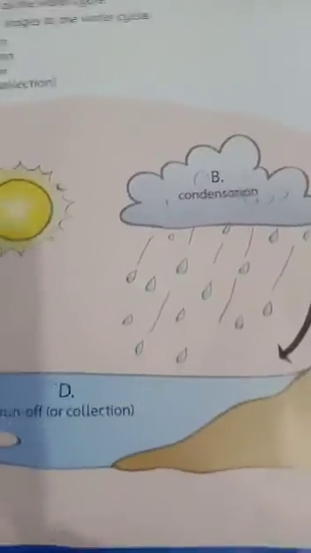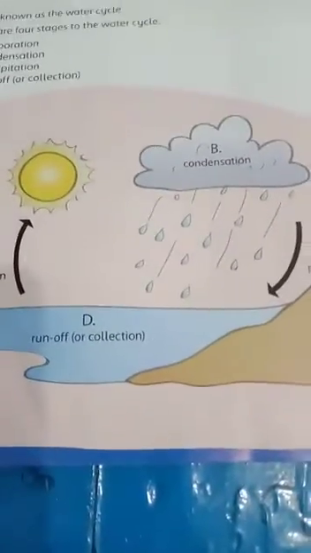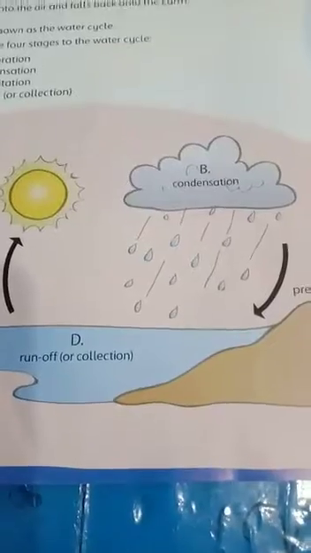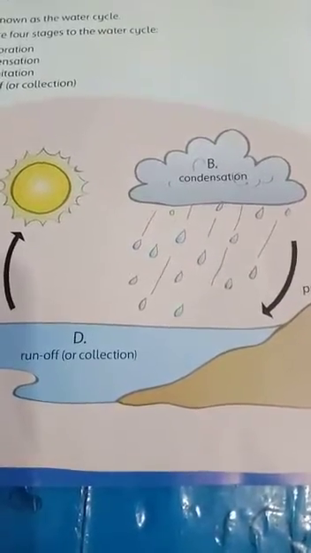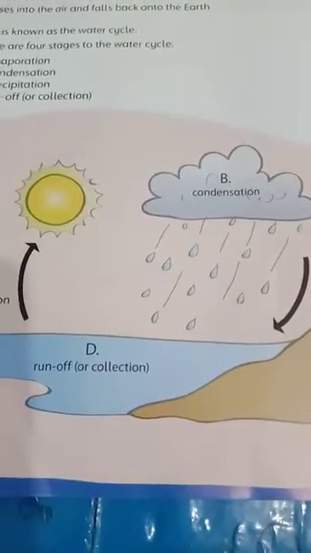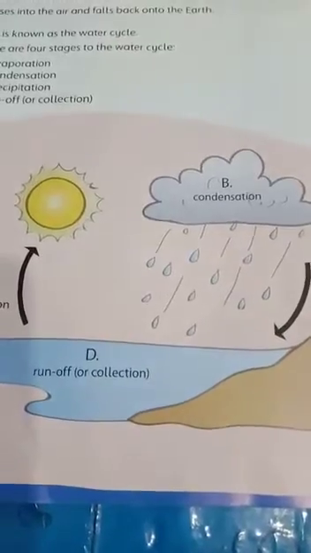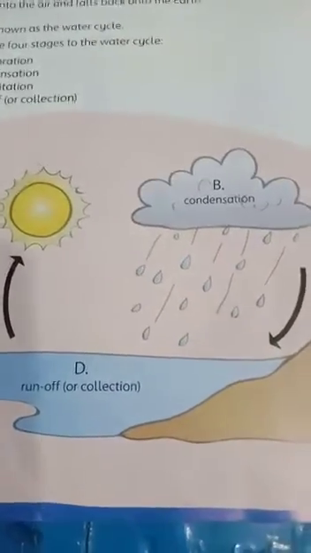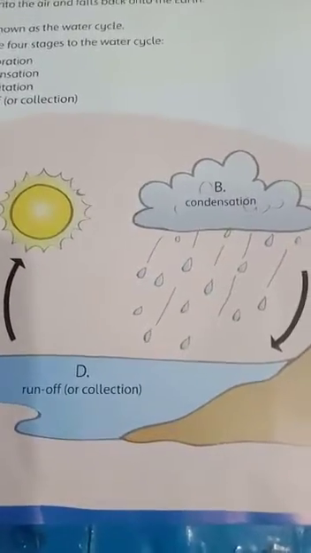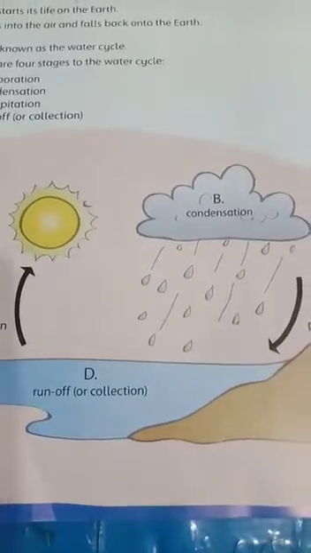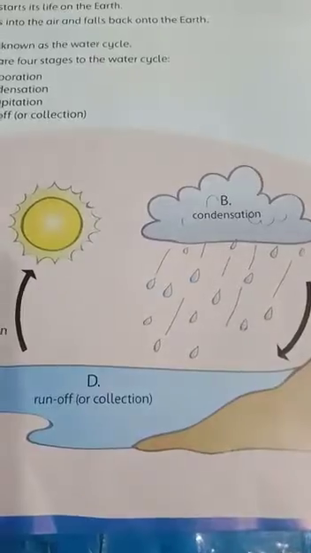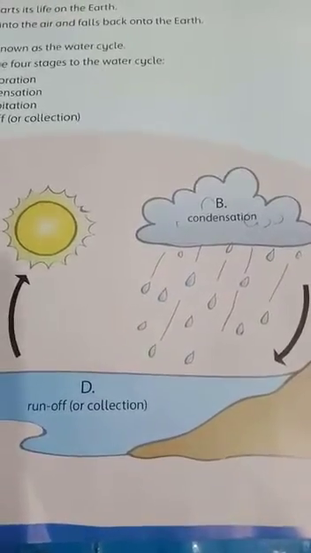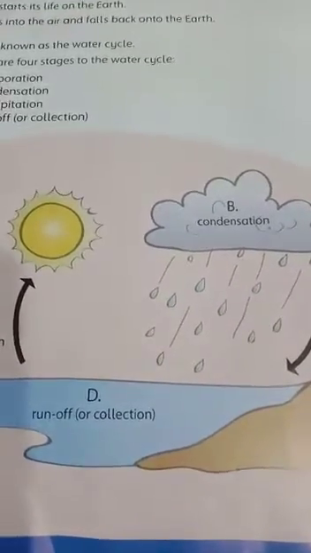Can you see this picture? In this picture, there are different steps showing how the water is recycled from the surface of oceans and rivers. Because of the sun's heat, water starts evaporating. The first step is A, which shows that the heat of the sun evaporates the water.